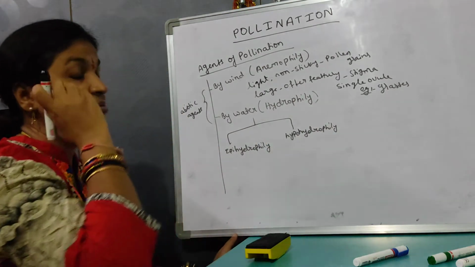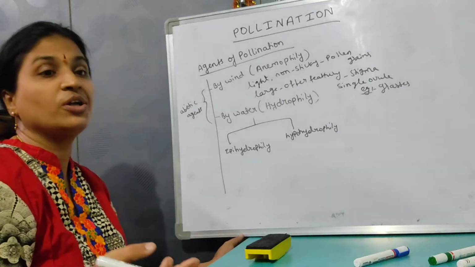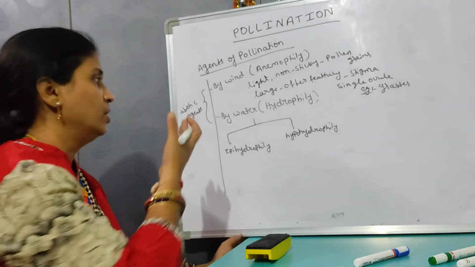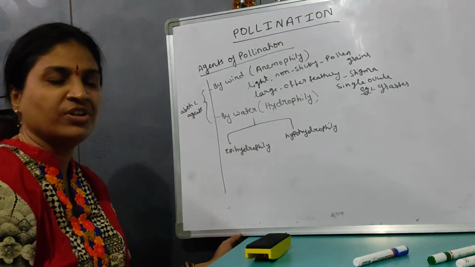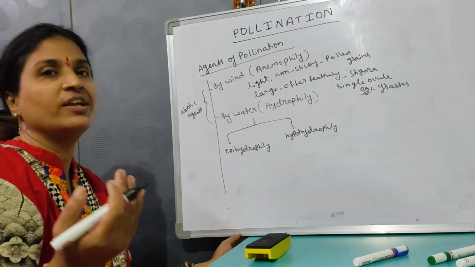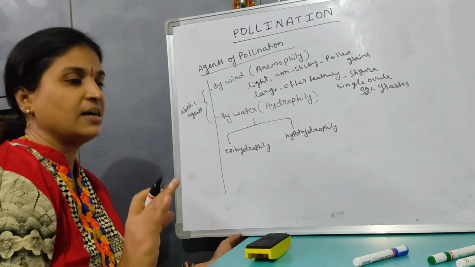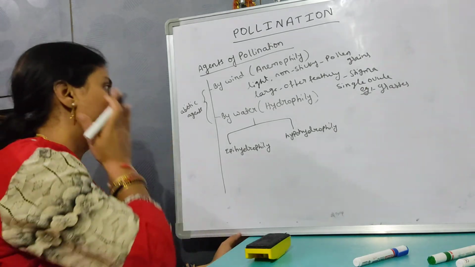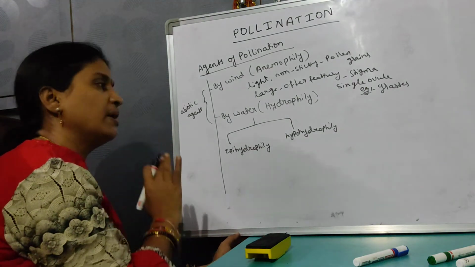It doesn't mean that all hydrophytes undergo hydrophily. The majority of them get pollinated by insects, but some plants like Vallisneria, Hydrilla, Zostera undergo pollination by hydrophily.